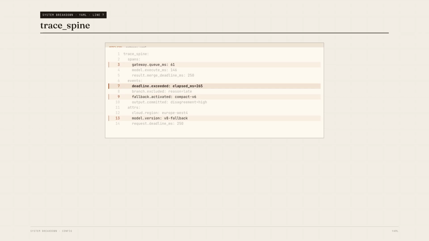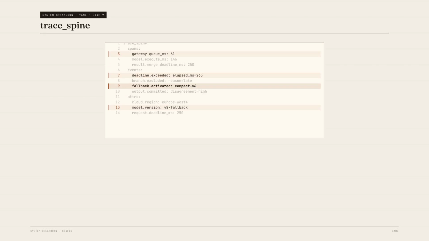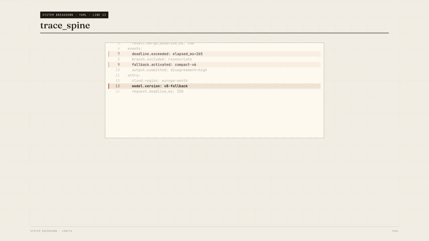Then use span events for decisions: route selected, deadline exceeded, branch excluded, fallback activated, output committed. Your resource attributes establish the execution context: cloud region, model version, request deadline ms, cache.hit. The events explain the decisions.